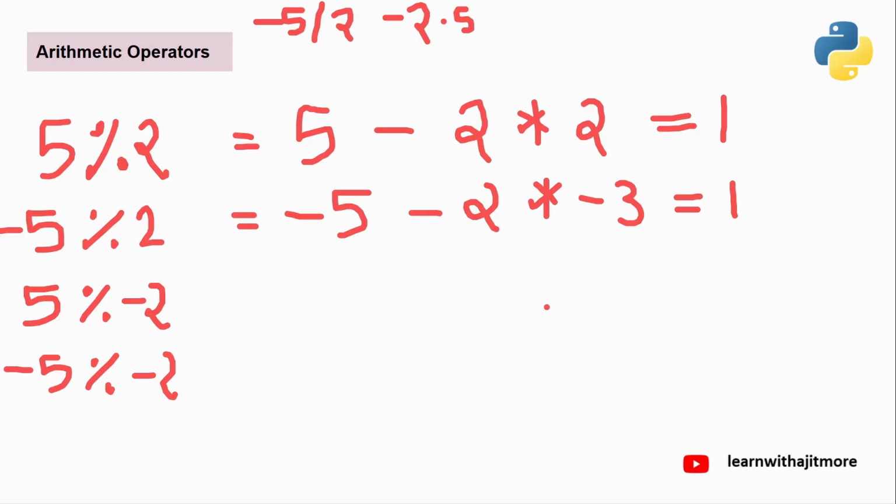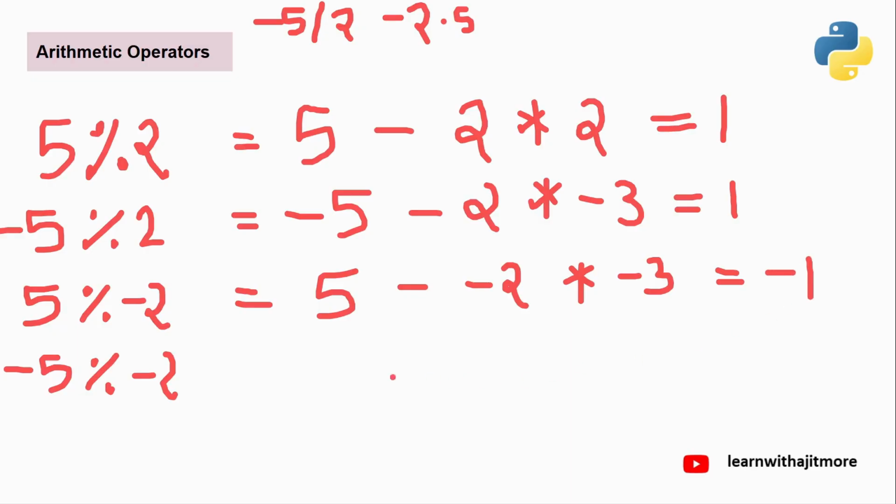Is it right? Same way, if I go to the next one, your numerator is 5, denominator is minus 2, minus 2 into what will be the floor division of 5 by minus 2? Same. Minus 2.5's floor is minus 3. Getting? What will you get in this case, guys? Minus 2 into minus 3 is 6. So 5 minus 6 is minus 1.